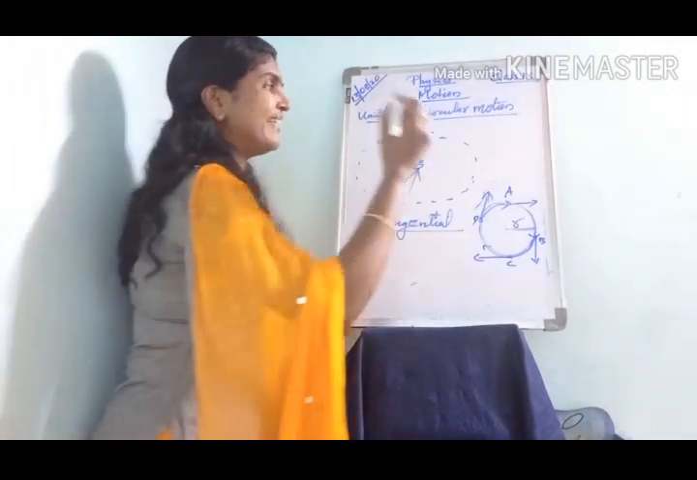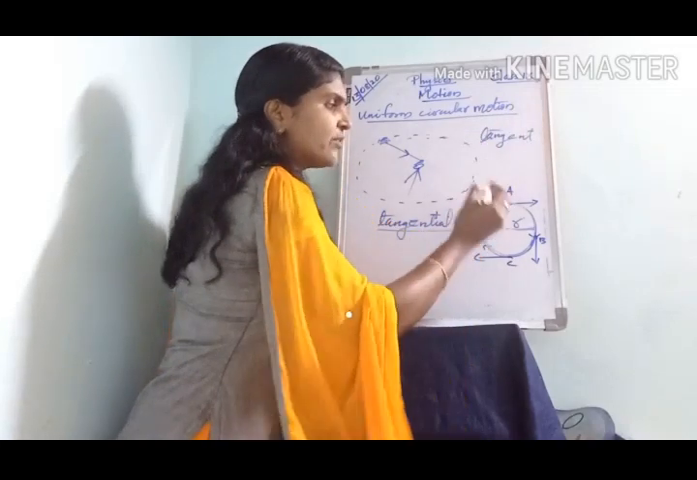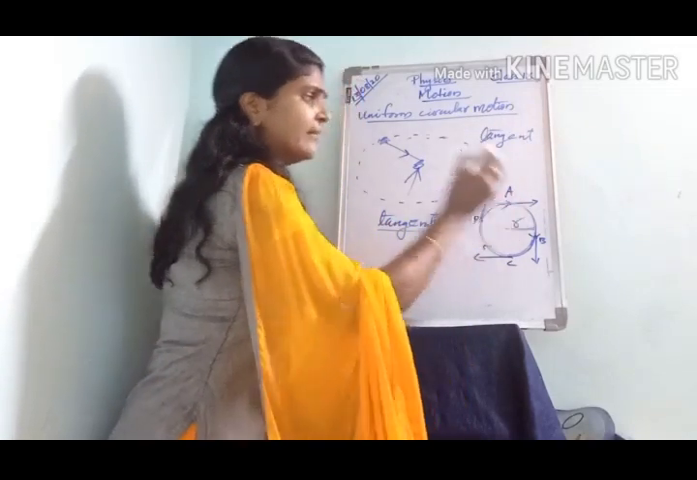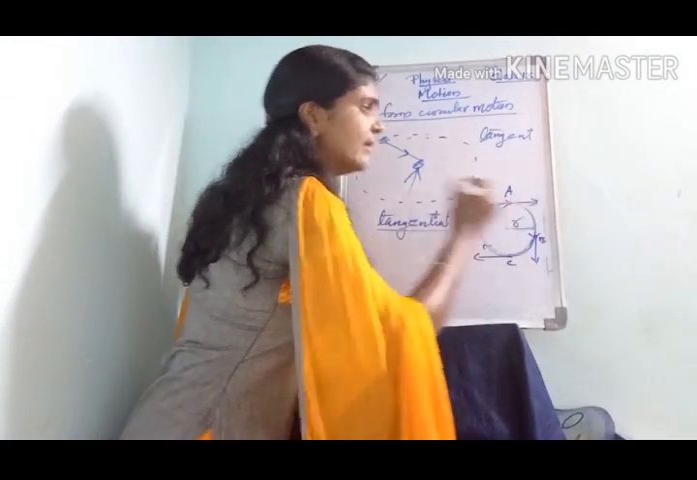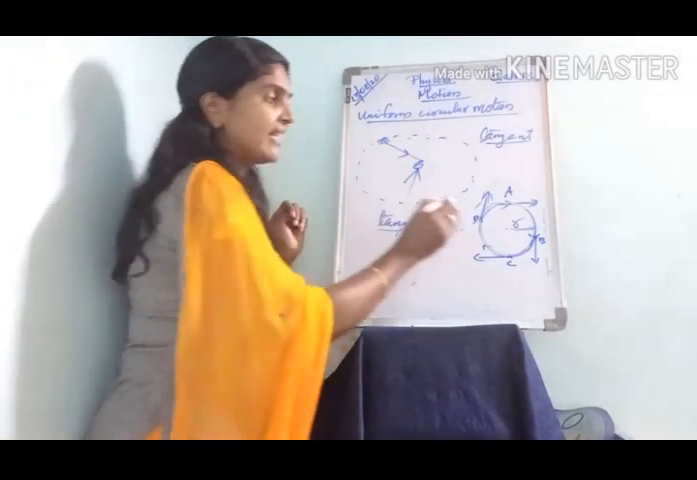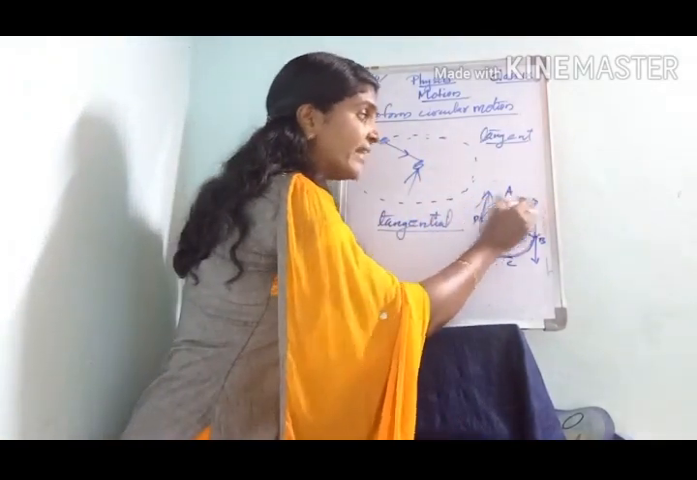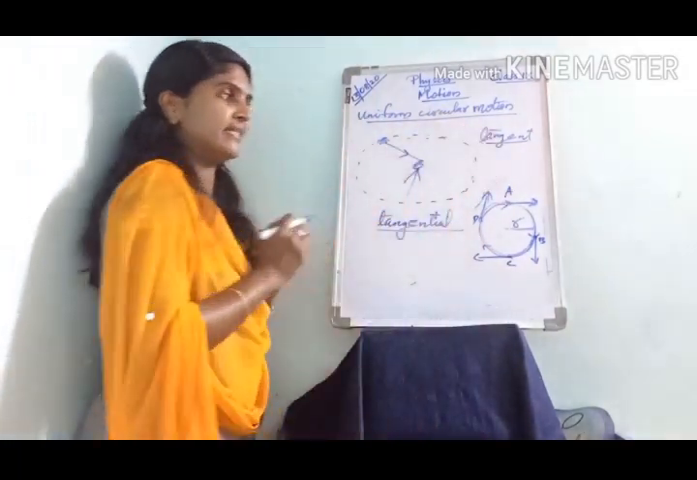Actually, do you know what is meant by tangent? In maths, we studied about tangent. It is a straight line that passes through only one point of a circle. Tangent means a straight line that touches only one point on the circle. That is called the tangent.